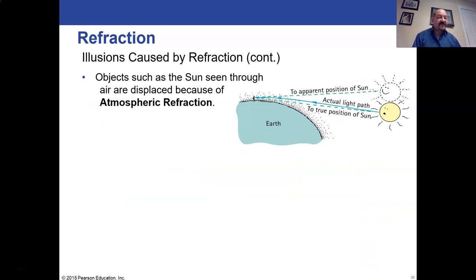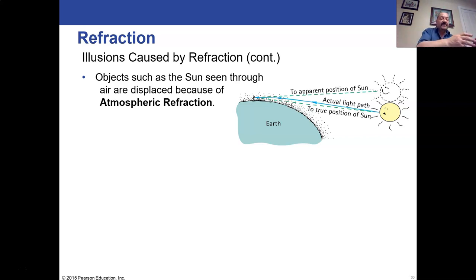There are a lot of different illusions that happen that are due to refraction. One of them is the sun. When the sun is setting, we tend to see different versions of the sun as it's setting, and that is because even if the sun has set below the horizon, the air itself will refract the light because there are changes in temperature, there are changes in thickness of the air.